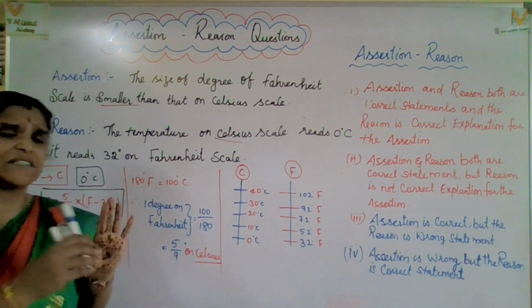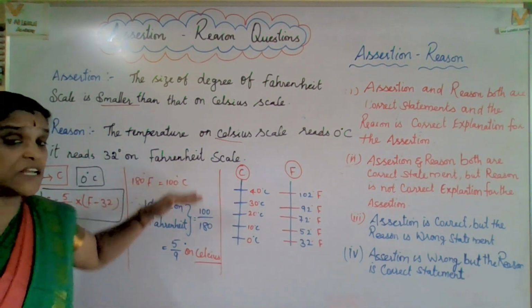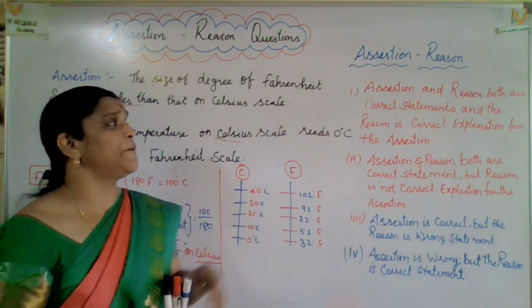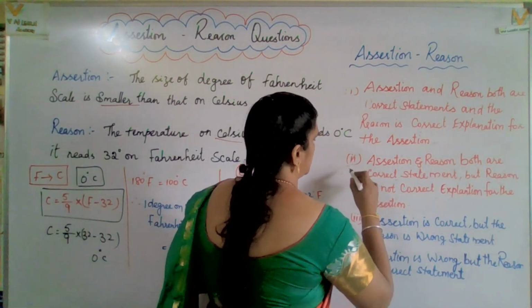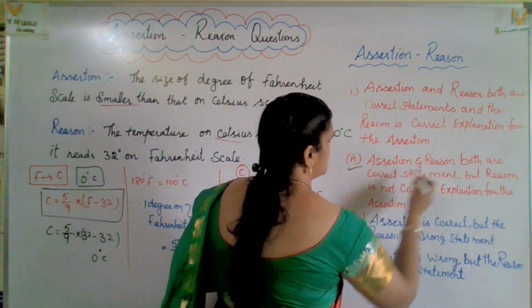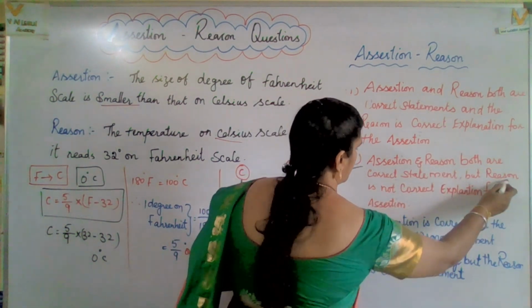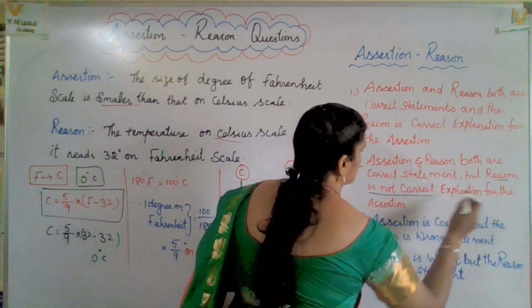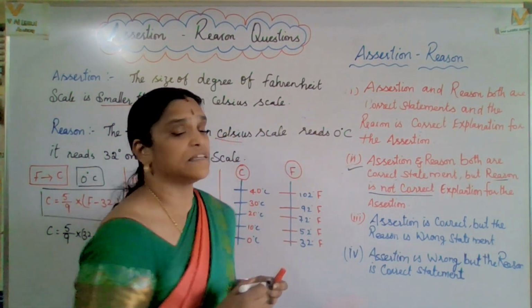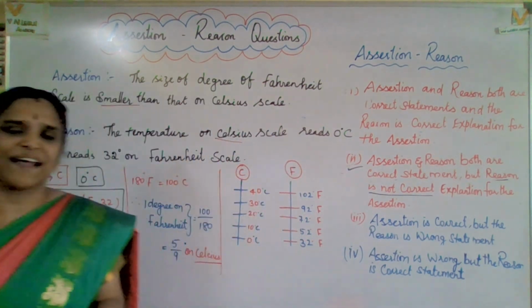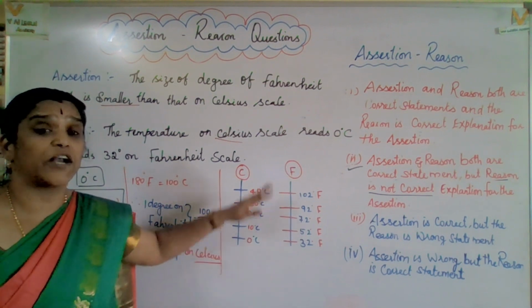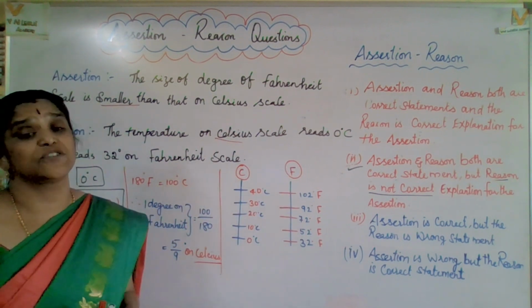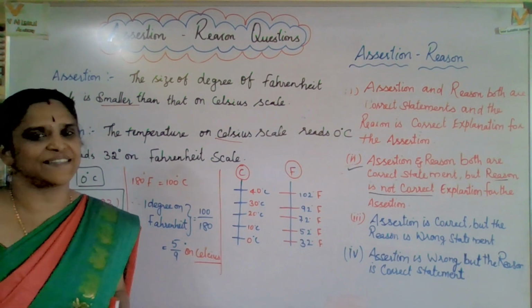Now, which is the correct option for this question? These two statements are correct, but the reason is not relevant to the assertion. So, which is the correct option? Option 2. Assertion and reason both are correct statements, but the reason is not a correct explanation for the assertion. I hope you got a clear idea how to go through that, and some more important questions related to this topic. Yes, let us watch.